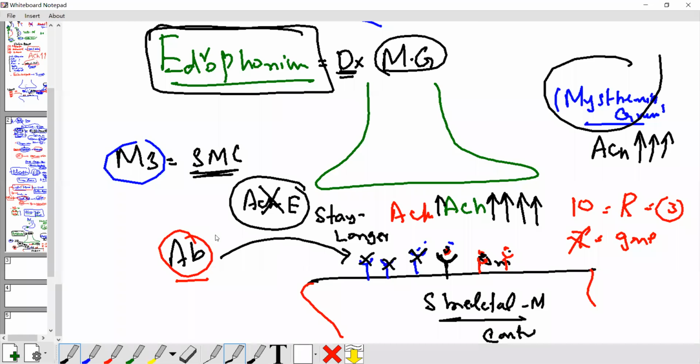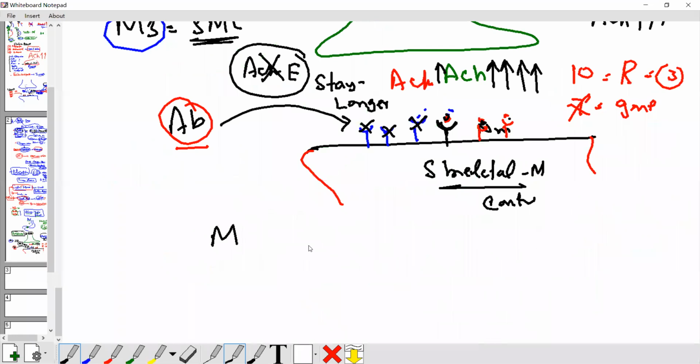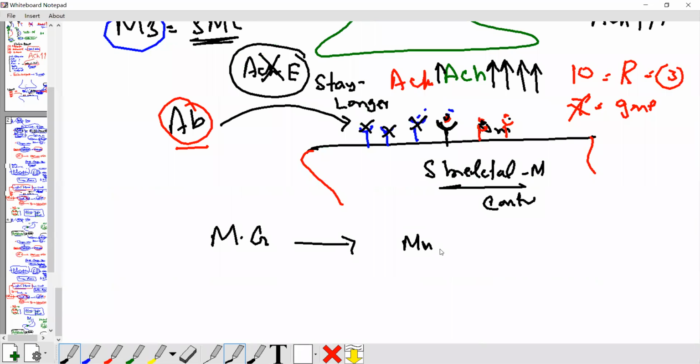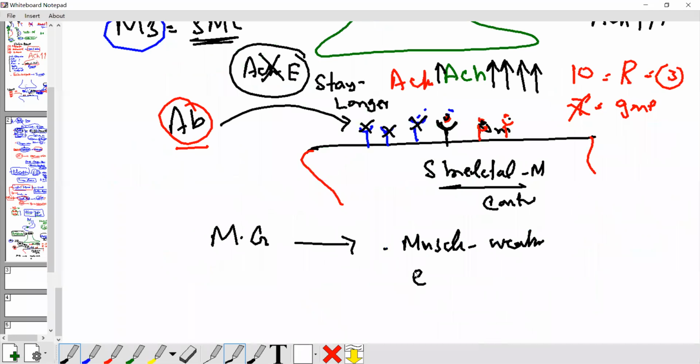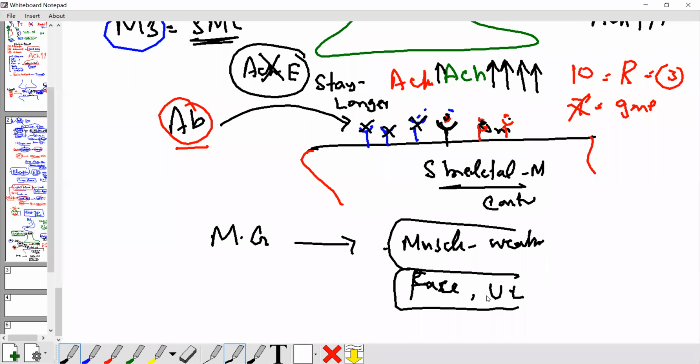How does the patient come to you? The patient has this disease. What is the complaint? The patient says, hey doctor, I am having muscle weakness. Where is the muscle weak? First in the facial muscles, like the eyelid drops easily, the eye muscle is weak. Then the upper limb muscle does not perform its duty normally. I feel weakness in my face muscle and in my upper limb muscle. So this patient may have myasthenia gravis.